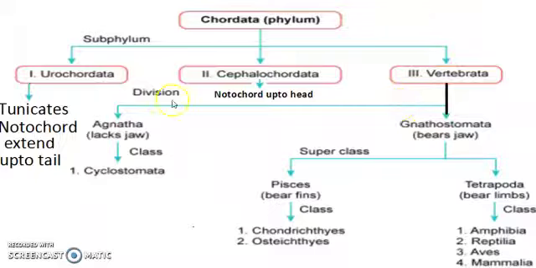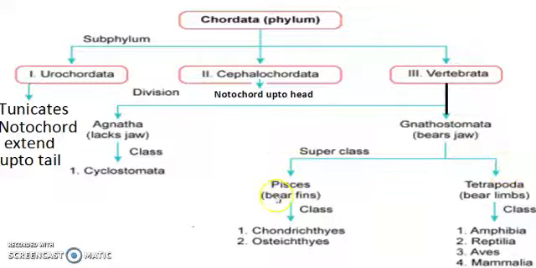There are two types of vertebrates, Agnatha and Gnathostomata. Agnathostomes are those in which the jaws are absent, they are jawless. An example is Cyclostomata, which includes two animals, the lamprey and the hagfish. Gnathostomes means the jaws are present, and they are basically of two types.